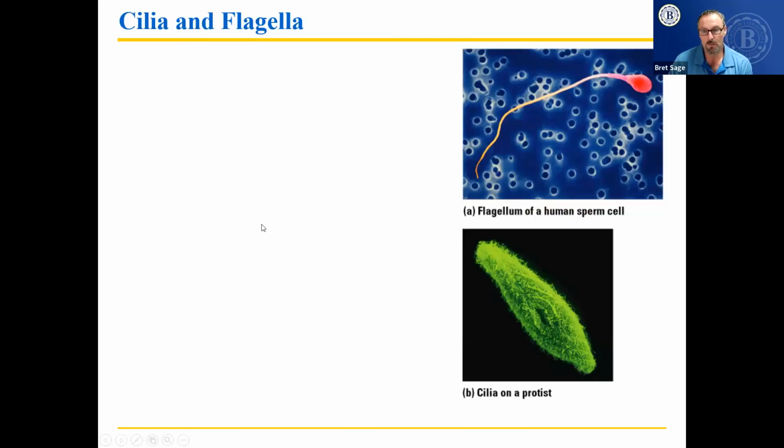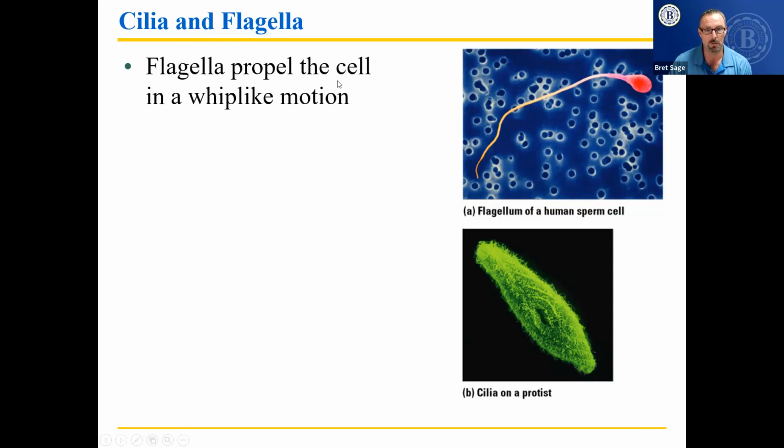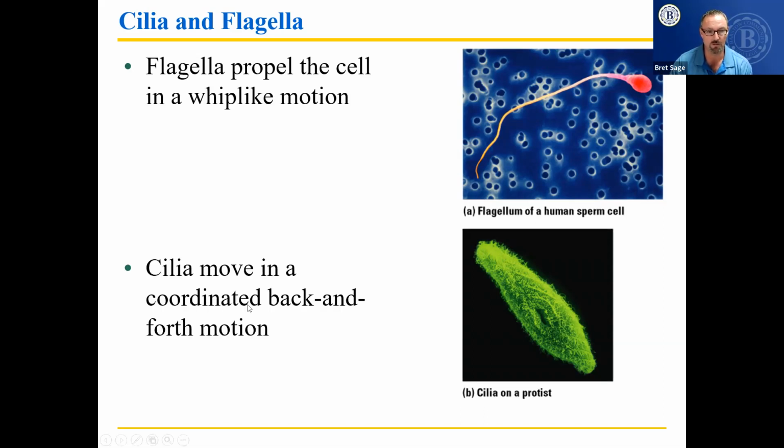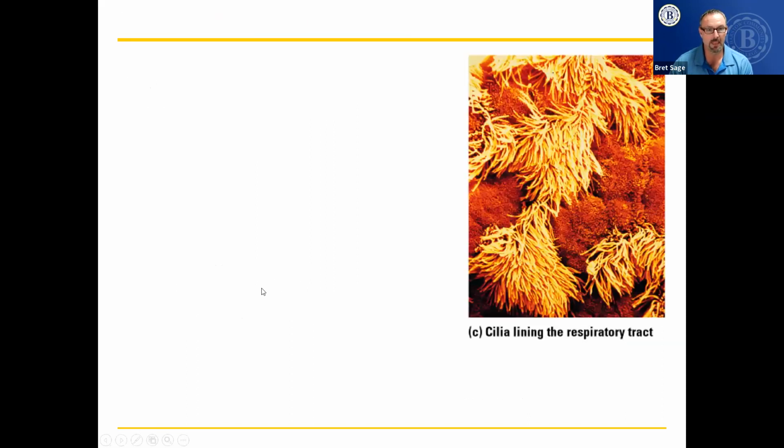Cilia and flagella. Only one cell in the human body has flagella, and I'm sure you can guess what it is. It's the sperm cell, and only half of us have one, or some, which are males. Flagella propel the cell in a whip-like motion, kind of spins around this way, pushing it like a propeller. And then cilia move in a coordinated back and forth motion. So imagine all these little cilia kind of doing this, and that helps this paramecium protist swim through the water.